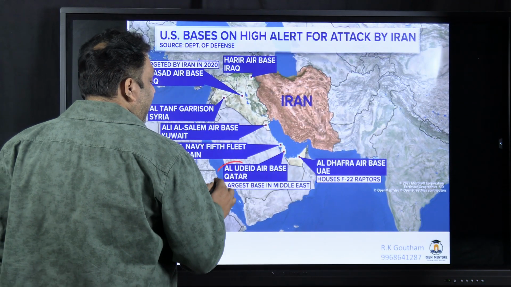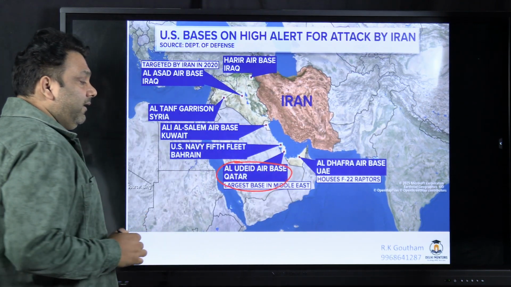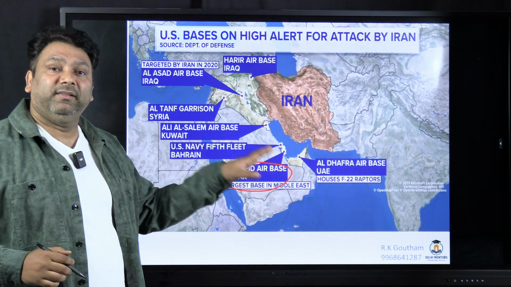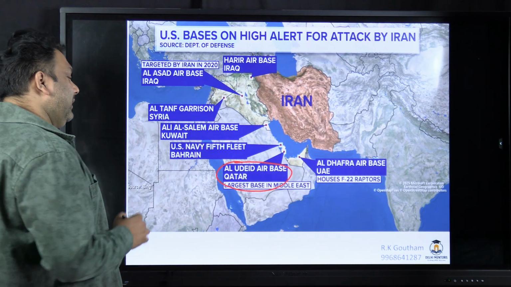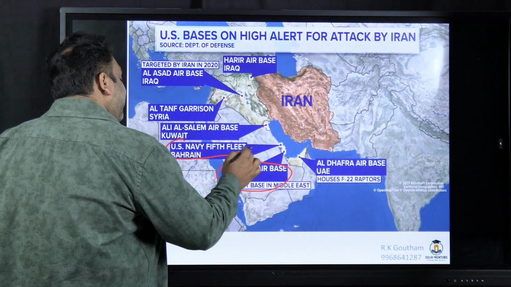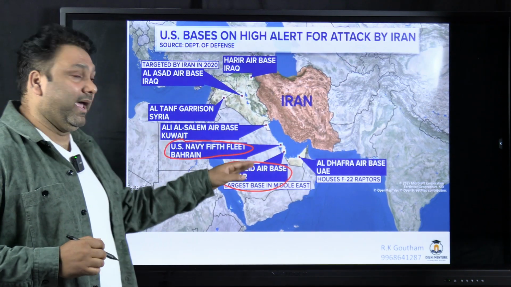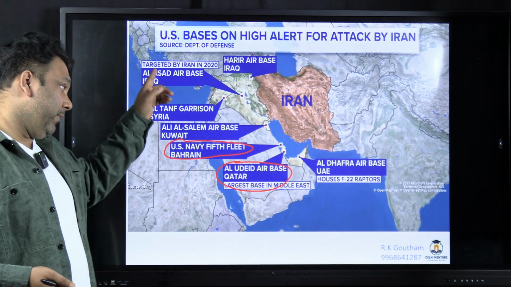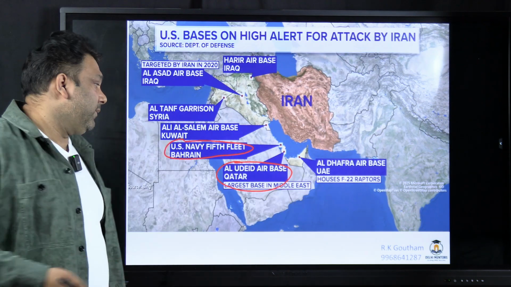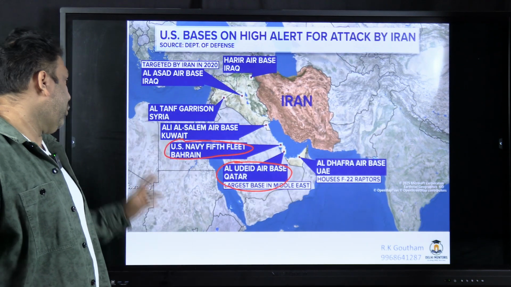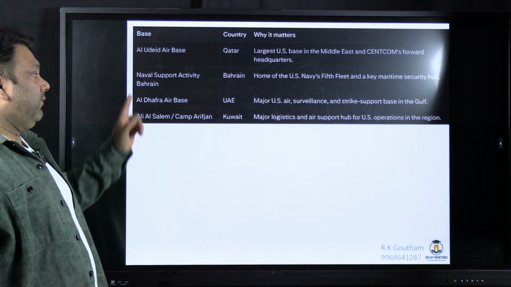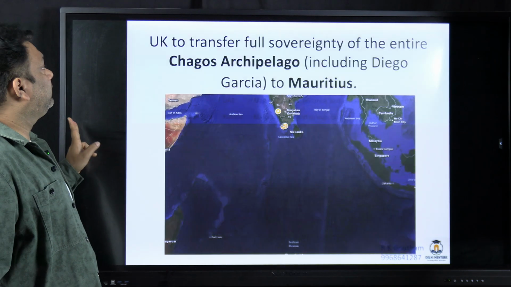So Qatar में Al Udeid Air Base है. So it is the largest base in the Middle East. And secondly, USA's naval fleet, 5th fleet, is located in Bahrain. Anyways, if you want to remember others, you can remember others also. But these 2 are very important. So the information is given here, you can go through.